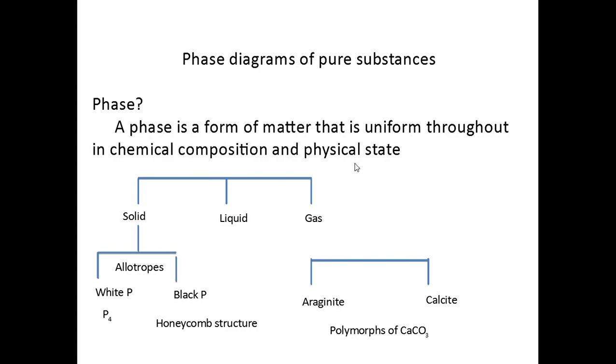For example, if we take water, the chemical formula of water is H2O, irrespective of whether it's a solid phase or liquid phase or gas phase. So it's a one component system. Even in solids, you can have multiple phases. For example, take the allotropes of phosphorus. It can exist as white phosphorus P4 or black phosphorus. These two are different in structure, because one is a molecule and the other is an extended honeycomb structure. Similarly, the polymorphs of calcium carbonate are two different phases.